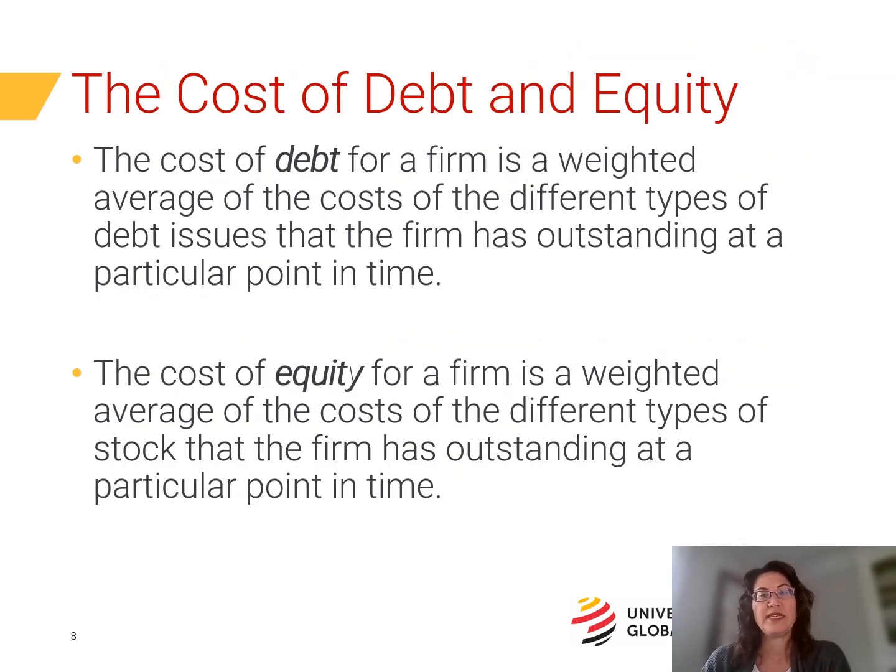We know that every time debt is issued, there's an associated interest rate. Since interest rates continually change, it stands to reason that each debt issuance will have a unique interest rate. The same can be said of equity. Stock prices continually fluctuate. So for both debt and equity, we must first estimate the cost of the individual debt issued or the individual equity price, and then calculate a weighted average of these costs.